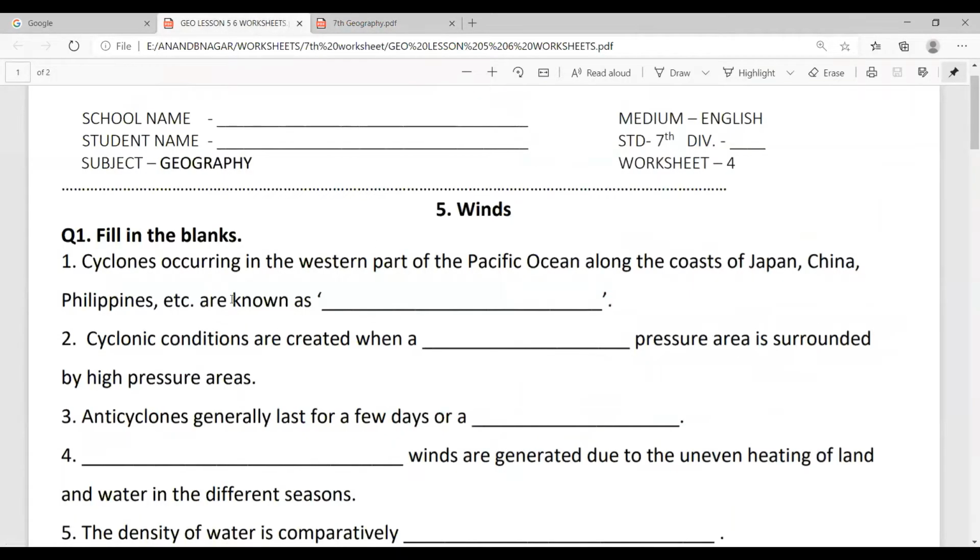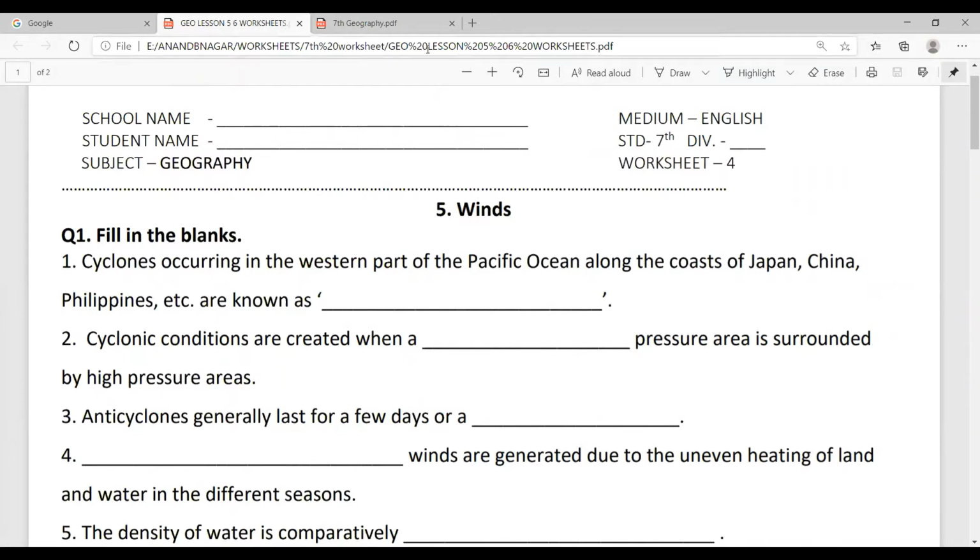Question number 1, fill in the blanks. Cyclones occurring in the western part of Pacific Ocean along the coast of Japan, China, Philippines, etc. are known as dash. Okay, so its answer is given on page number 27.